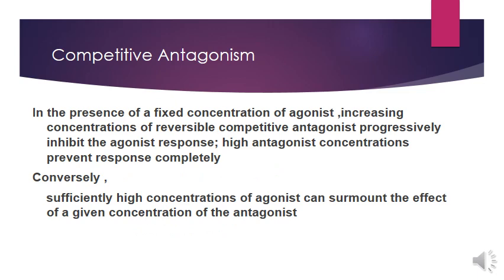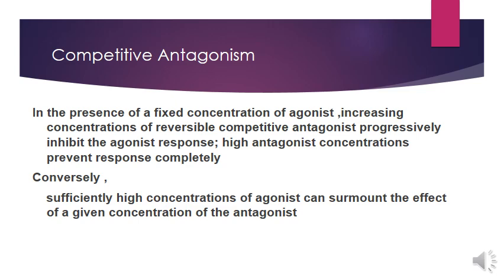Competitive antagonism. In competitive antagonism, at the receptor site there is competition between the agonist and antagonist to bind with the receptor. If the antagonist binds with the receptor, it does not allow the agonist to bind with that receptor. So the antagonist stabilizes the receptor in the inactive state and does not allow biological processes to be performed.